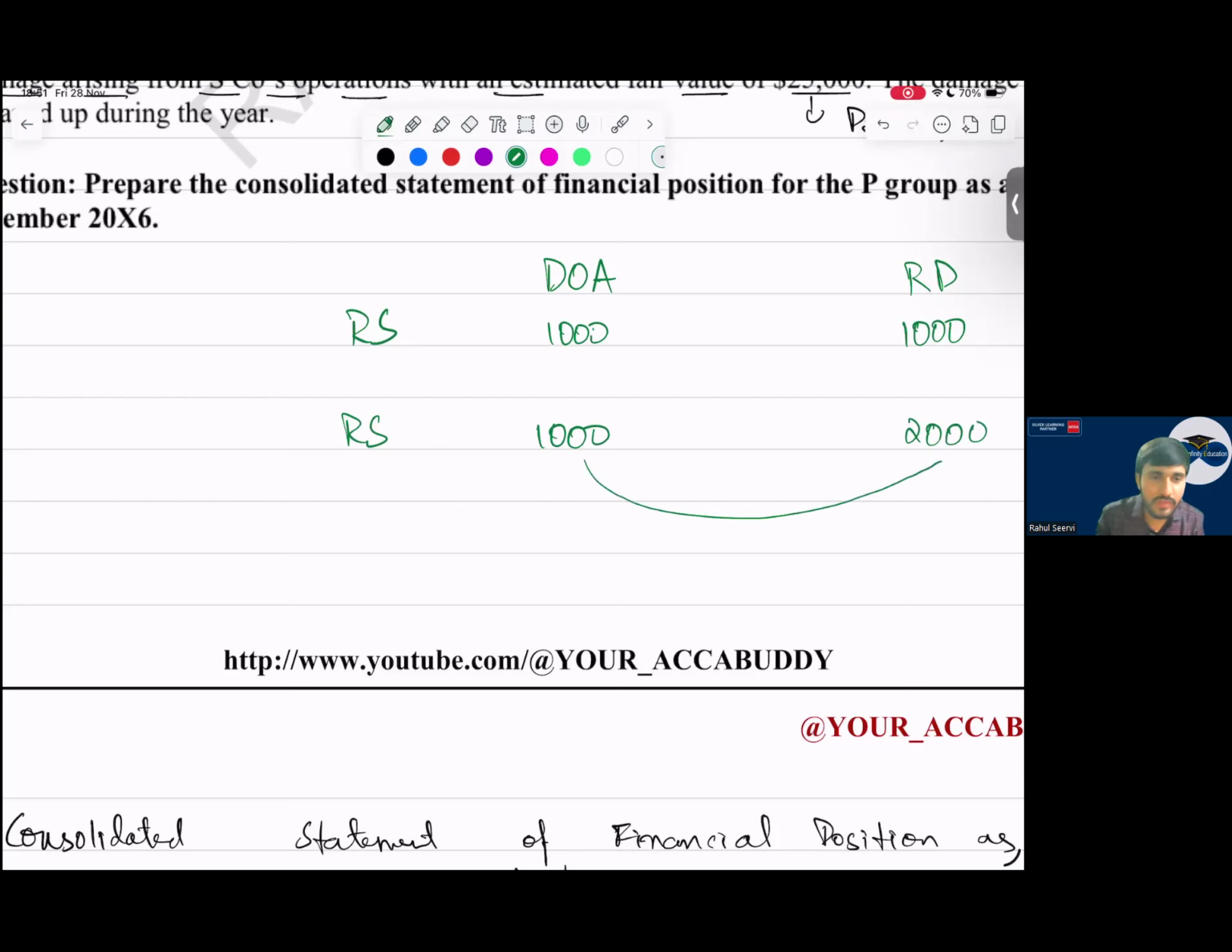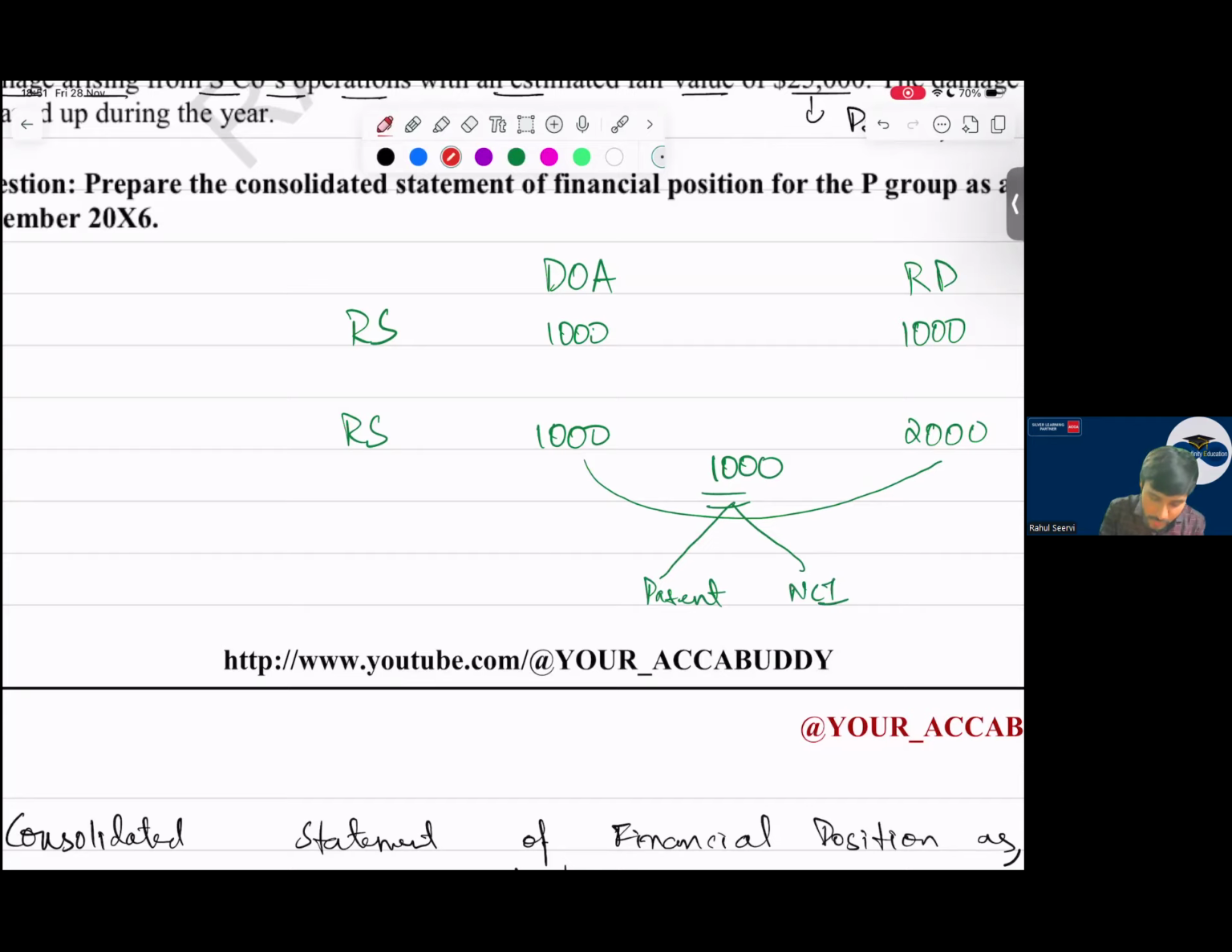Is there any movement for revaluation? Yes, sir. How much is it? There is a 1000 revaluation surplus. Now this 1000 will be given to whom all? This 1000 will be given to whom all? Parent and NCI, sir. Do not make this mistake.